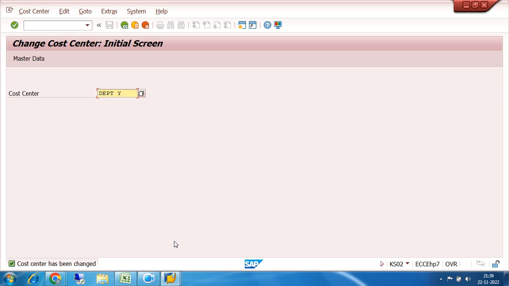Then only profit center-wise P&L account and balance sheet will be possible, and segment-wise balance sheet and profit and loss account is possible. So document splitting always helps in those demonstrations.